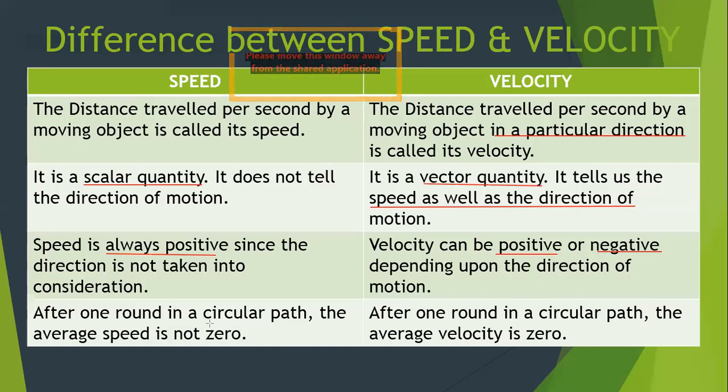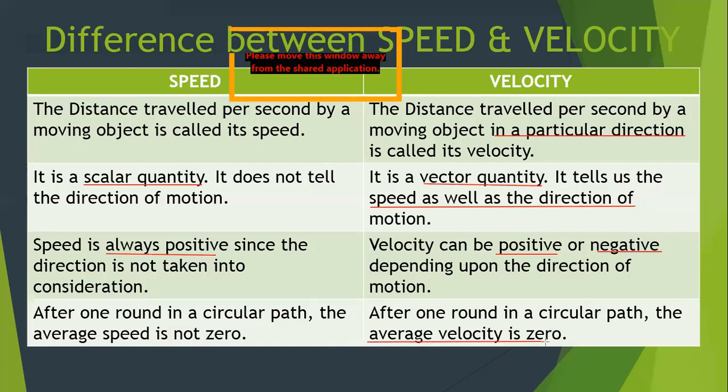And next, in one round in a circular path, the average speed is not zero. We have taken the previous example. Assume the object is moving on that circular path. So in one round of circular path, what will be the average speed? So average speed will be total distance upon total time. Total distance was 40 meters and total time was 4 seconds. But after one round in a circular path, the average velocity is zero.